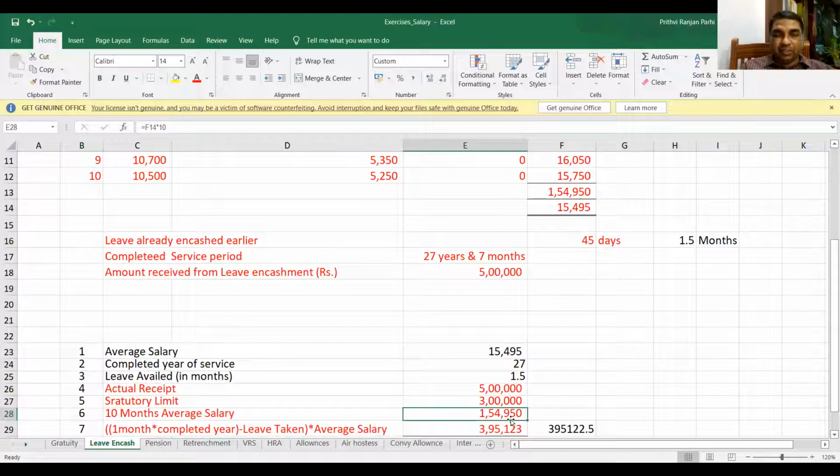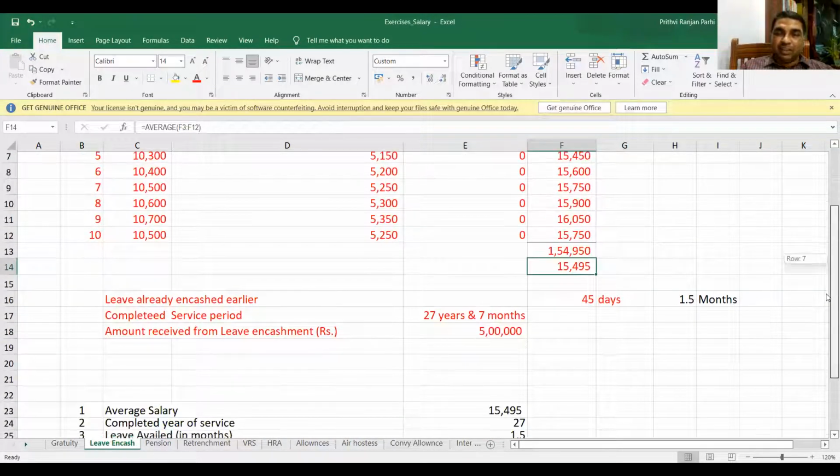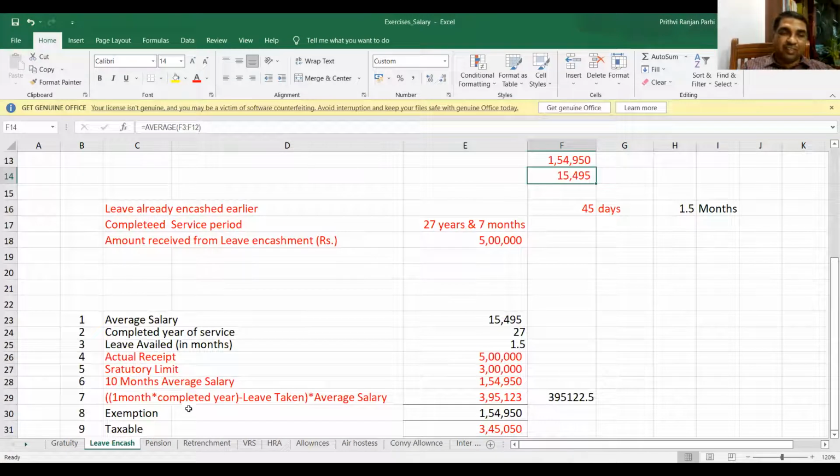Are you able to understand? Yes, sir. First, you have to calculate the average salary, and this average salary is multiplied by 10. This average salary has to be computed taking 10 months' data. And here when I say 10 months' average salary, you have to take average salary into 10 months. Okay.